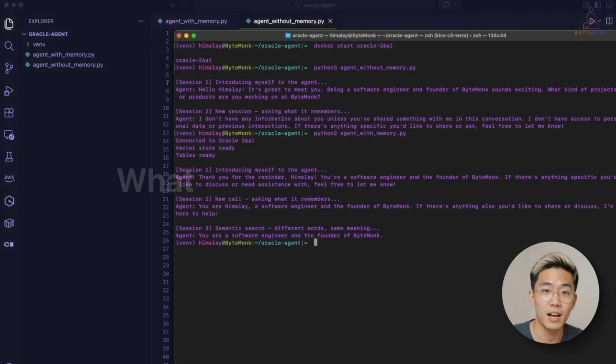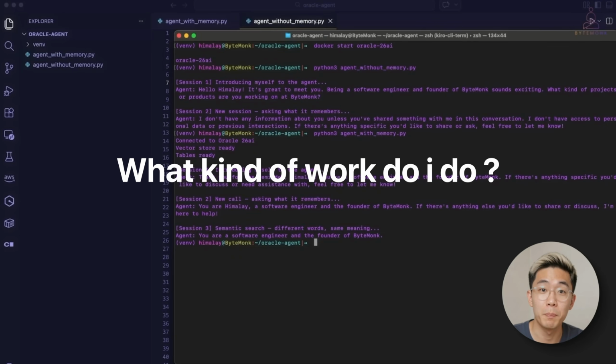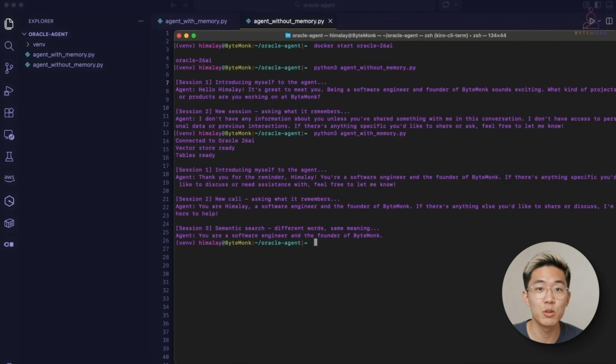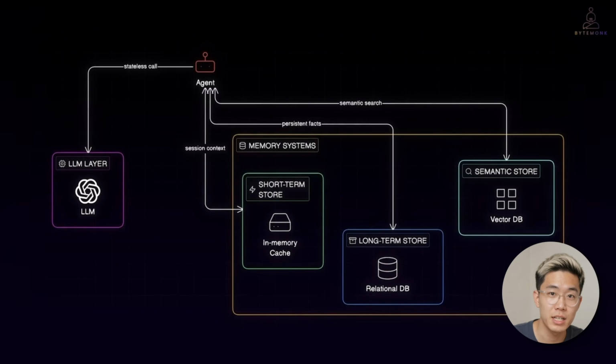I ask, "What kind of work do I do?" I use completely different words from what I originally said. The agent still gets it right because the database stored not just the text, but the meaning. Vector embeddings sit right next to relational data. One query, no separate systems, no synchronization needed.